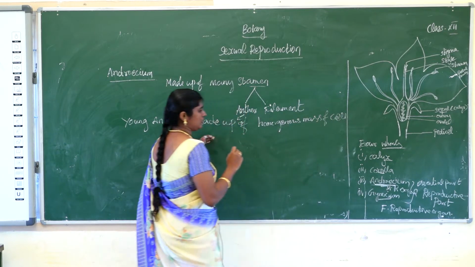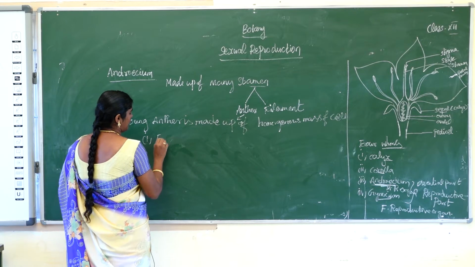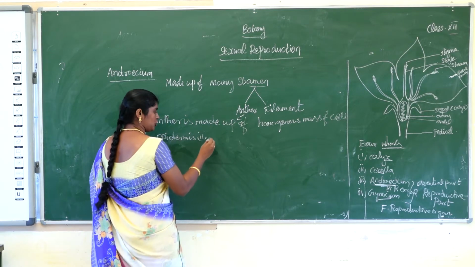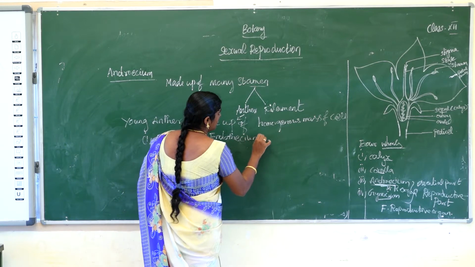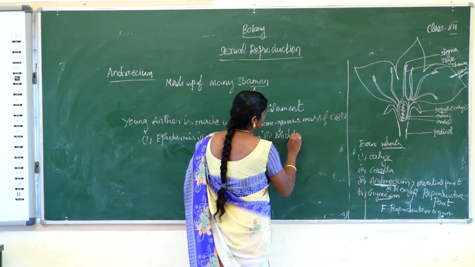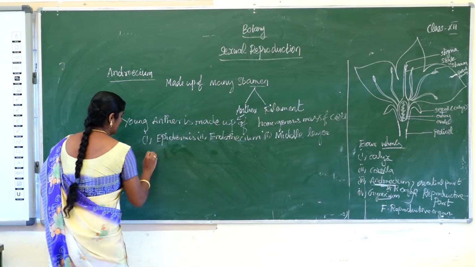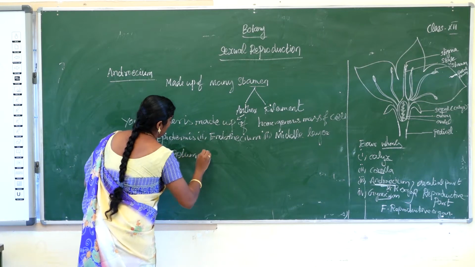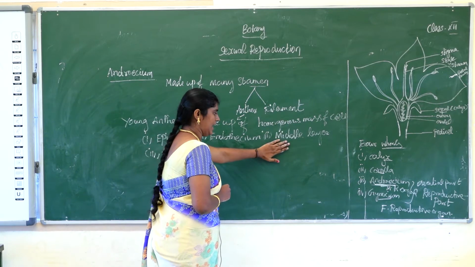Okay. The mature anther is composed of 4 layers. First one, epidermis. Second one, endothecium. Third one, middle layer. Fourth one, tapetum.